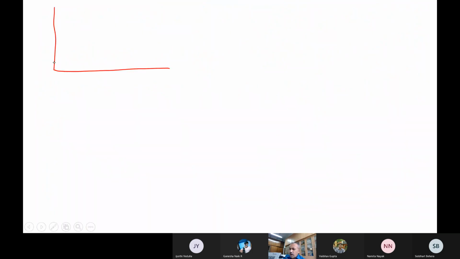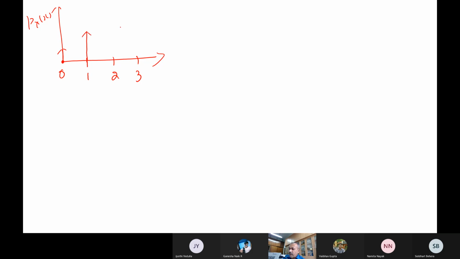So this is my probability density function. I have 0 passes, 1 pass, 2 passes, 3 passes. So this is 1 by 8, this is 3 by 8, this is 3 by 8, and this is 1 by 8 actually. This is how the density function looks for this typical problem. So this is my binomial random variable.